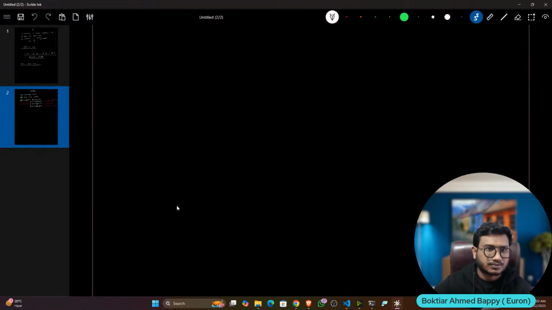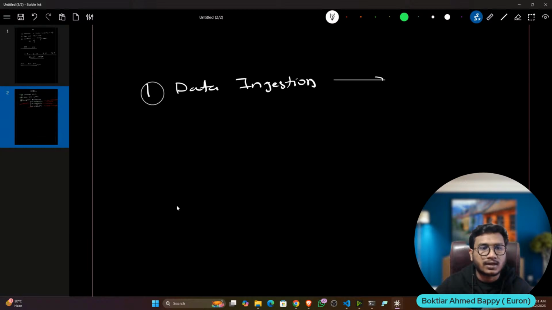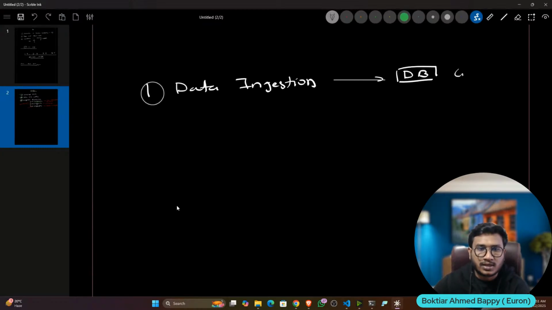Inside a machine learning project, you have some stages. The first stage we call data ingestion. This particular component will ingest the data from any kind of source. Let's say we are using a database. This will ingest the data from the database. You can use any kind of database, whether it's MySQL, MongoDB, or Cassandra, anything. You can also ingest the data from GitHub.